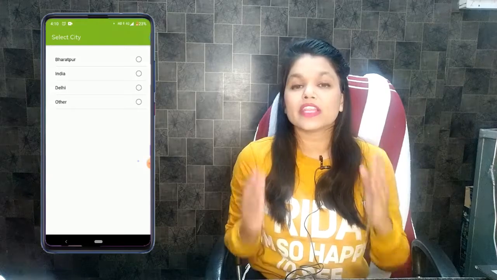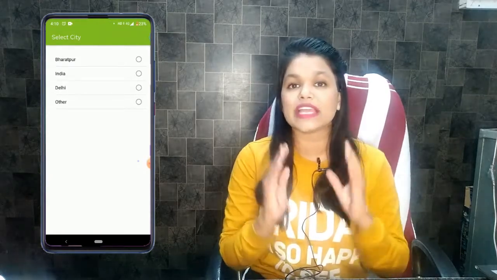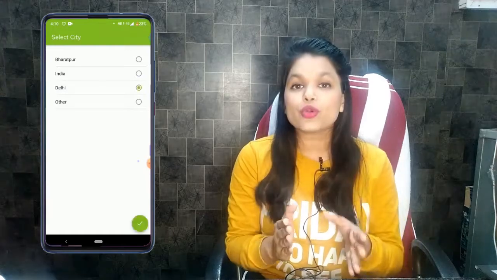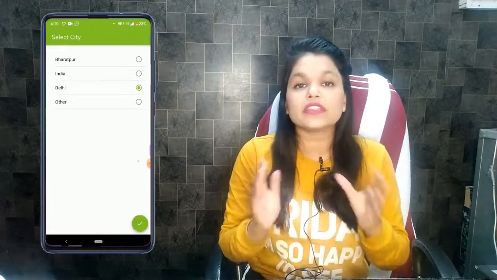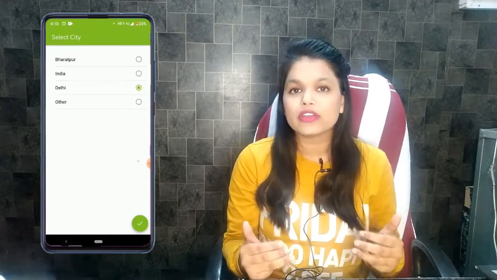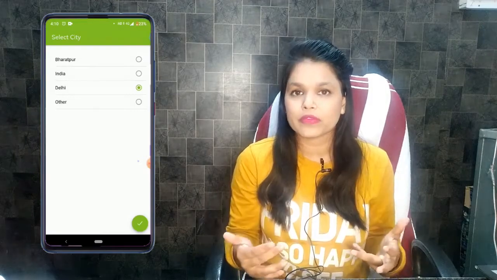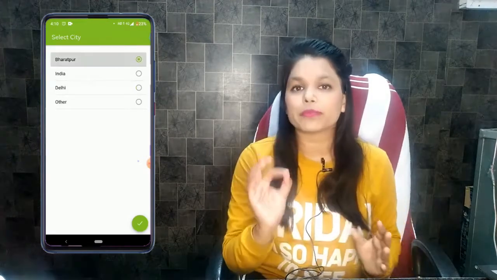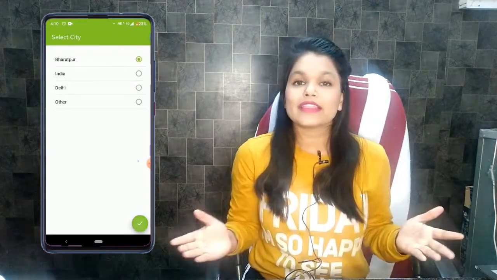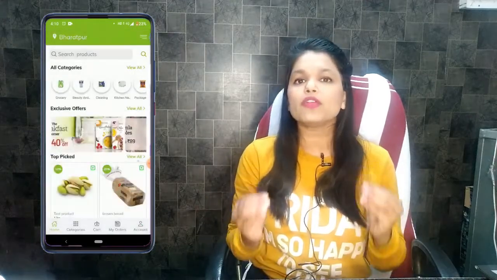In TopBasket, it shows you products from the nearby seller. So for example, if you choose Delhi location, it will show you products and sellers available in Delhi. So by using an application like TopBasket, you can order from your nearby sellers and sellers can receive that order. So yeah, now let's click on Bharatpur. And yeah, this is the home page of TopBasket. As you can see, this is similar to BigBasket.